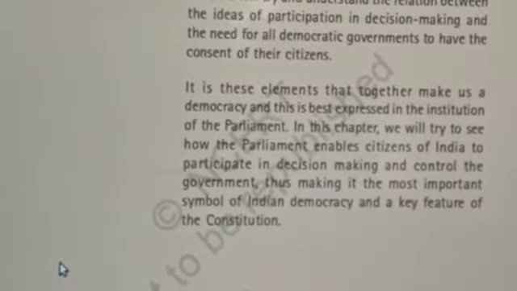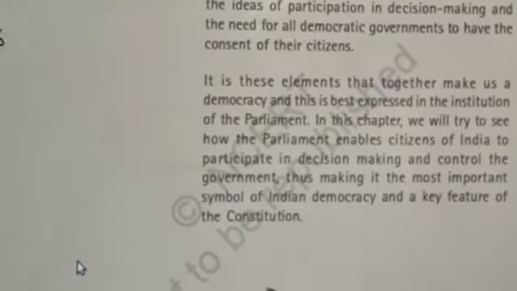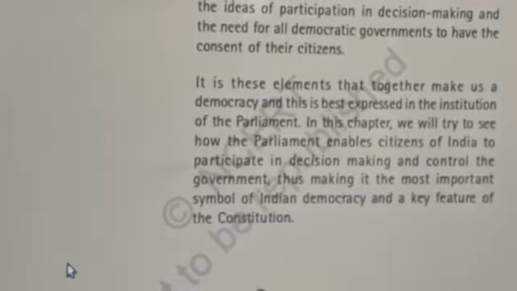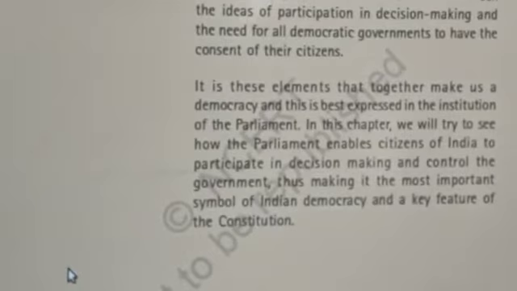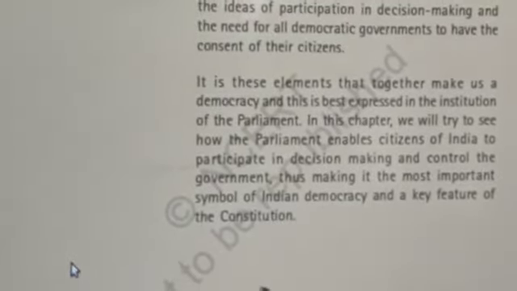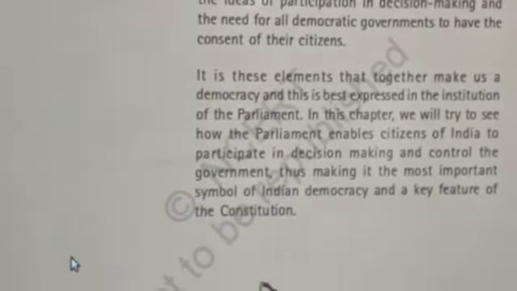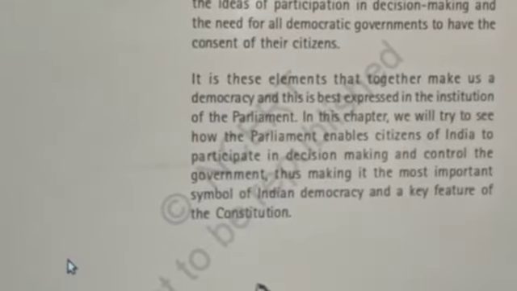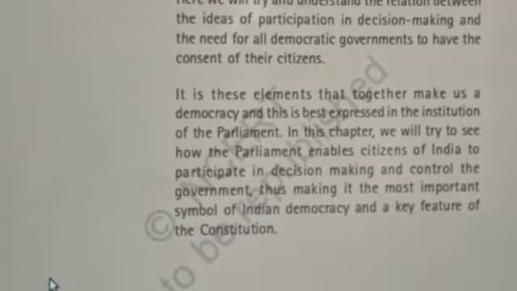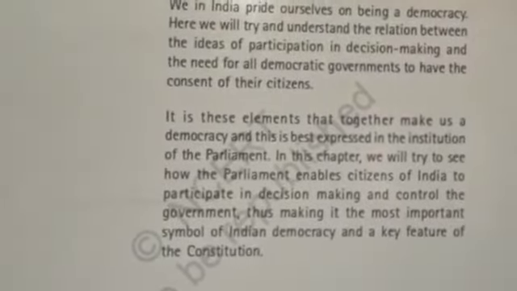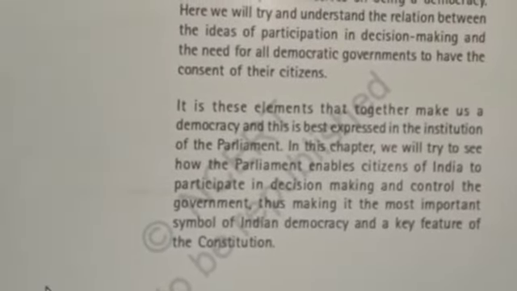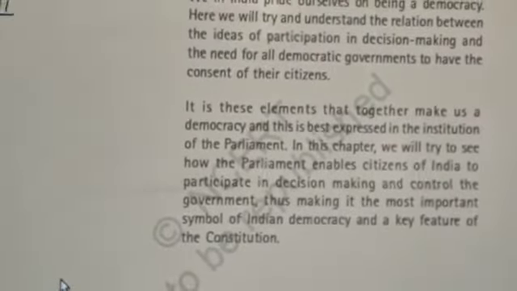Because of our vote, the people who are sitting in this parliament are there. We select them, we appoint them as our representatives. That is the reason they are sitting in this huge parliament building, right?